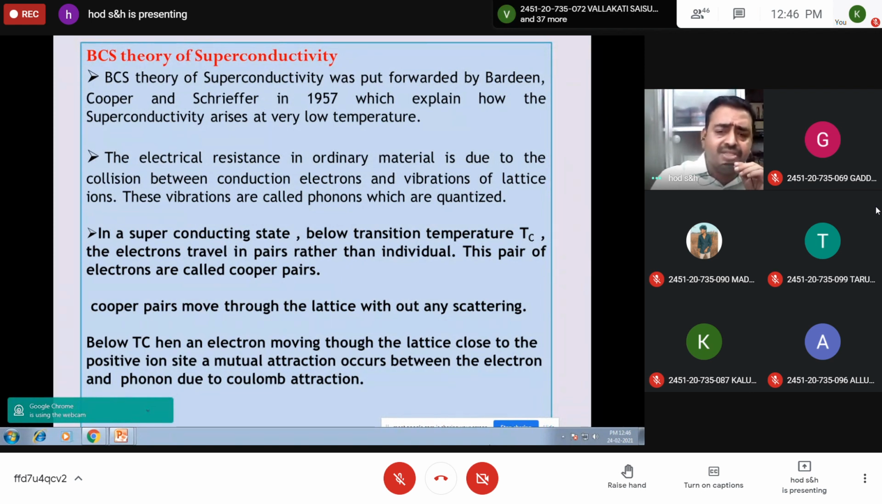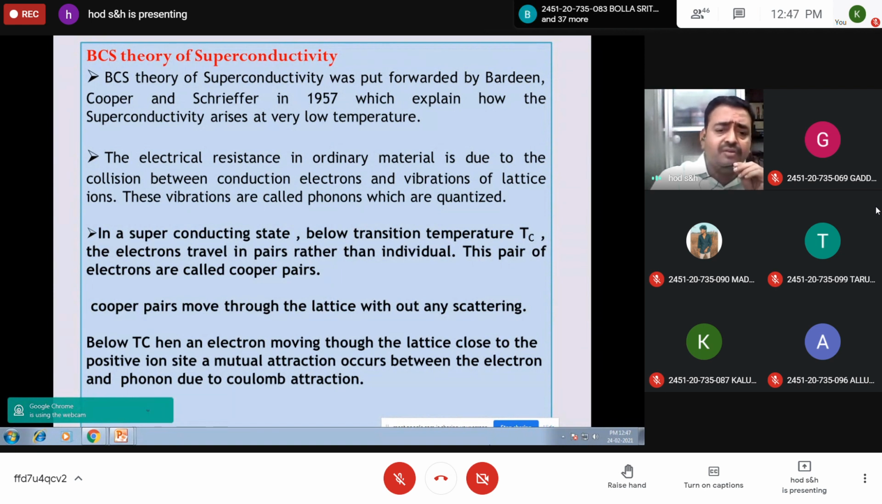This is electrical resistance. The number of electrons per unit area entering the surface may not be the same when they leave the surface, because some amount of energy is absorbed by these phonons, which is expressed as electrical resistance. This generally happens in ordinary material. But according to BCS theory, in a superconducting state, below transition temperature, that means when the material is cooled to very low temperature, the electrons travel in pairs rather than individually.